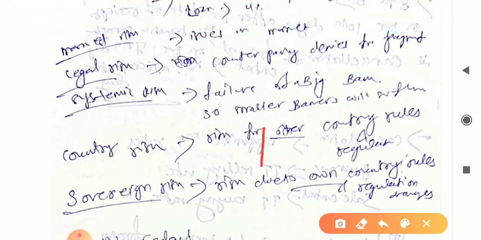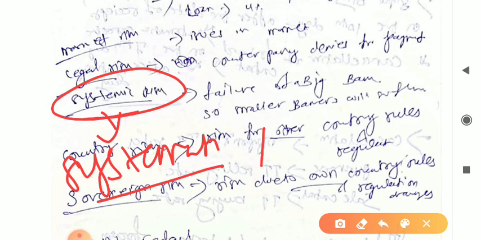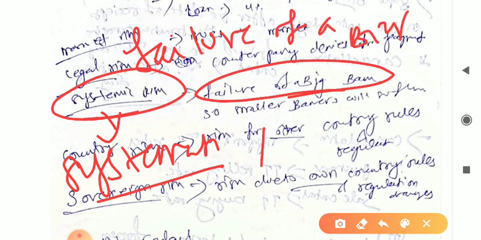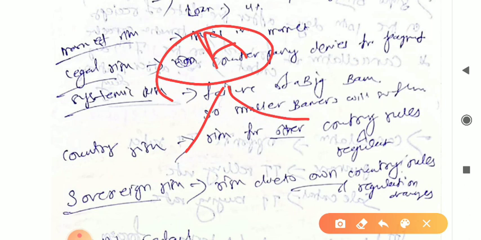So the next one is systematic risk. What is systematic risk? The failure of a big bank means smaller banks will be sufferers. What do you mean by that? If we consider subsidiaries, say some bank is A, it has some subsidiaries, something like P, Q and R.